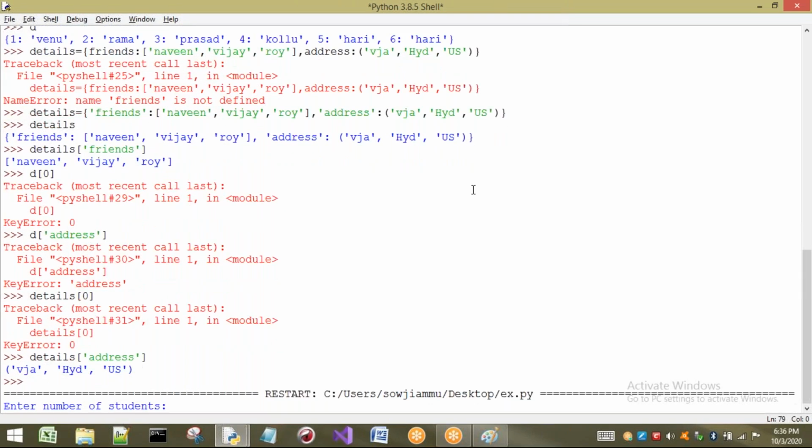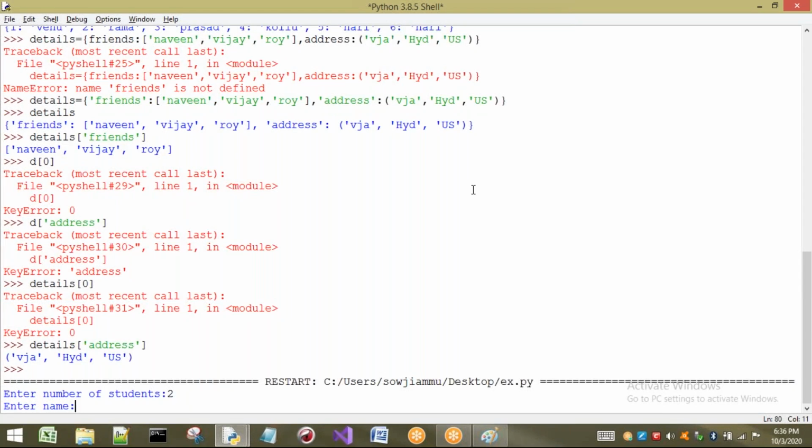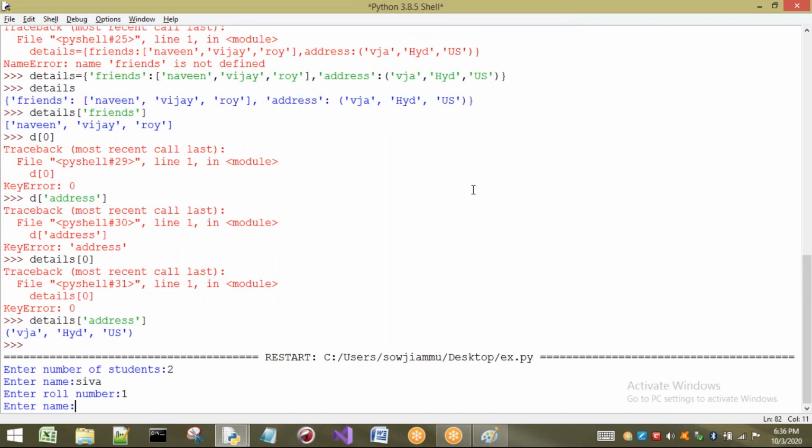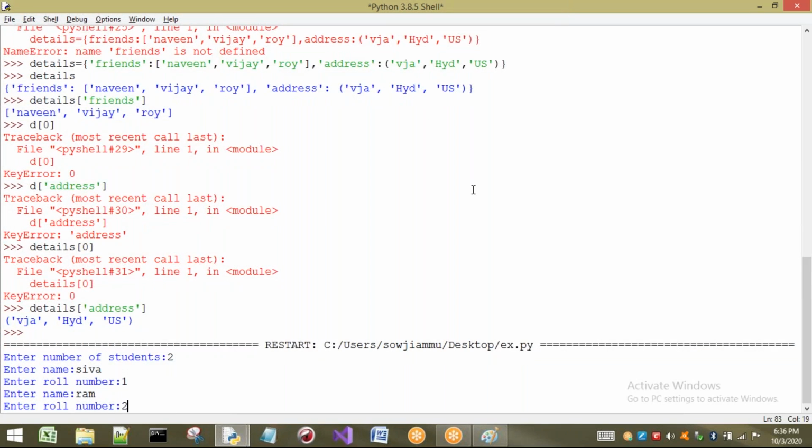Now see, you are going to get what? It is asking number of students. I will give 2 students. It is asking name. Shiva I am going to give. I am going to give roll number as 1. It is asking the second name. Okay, let us enter another name. So I am going to take it as Ram. I want to give his roll number as 2.